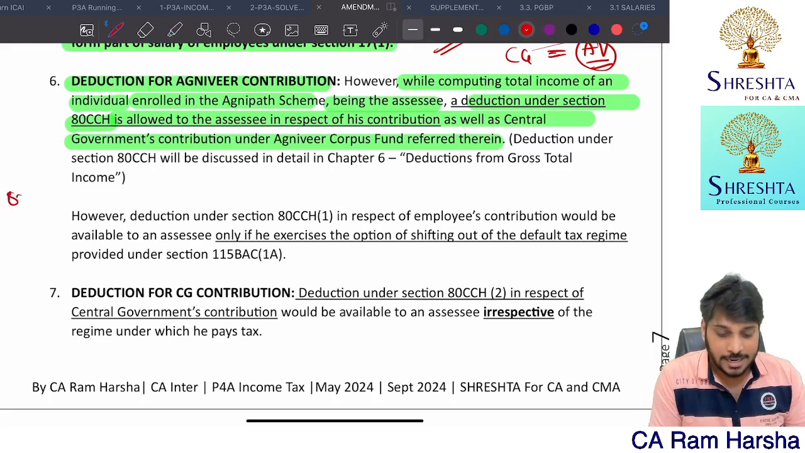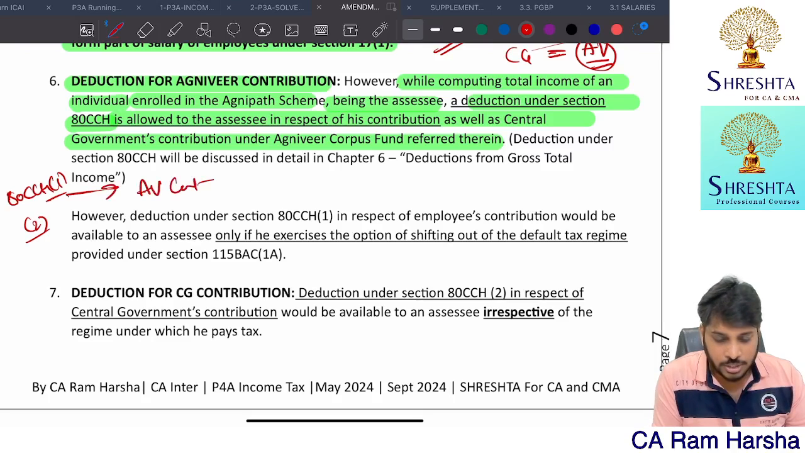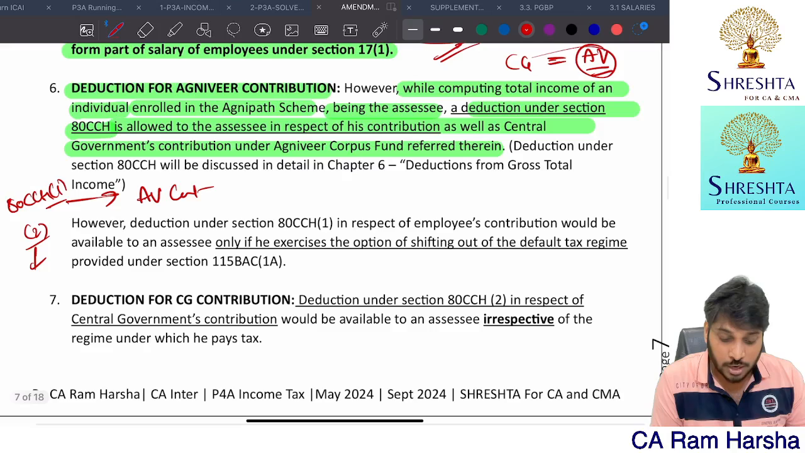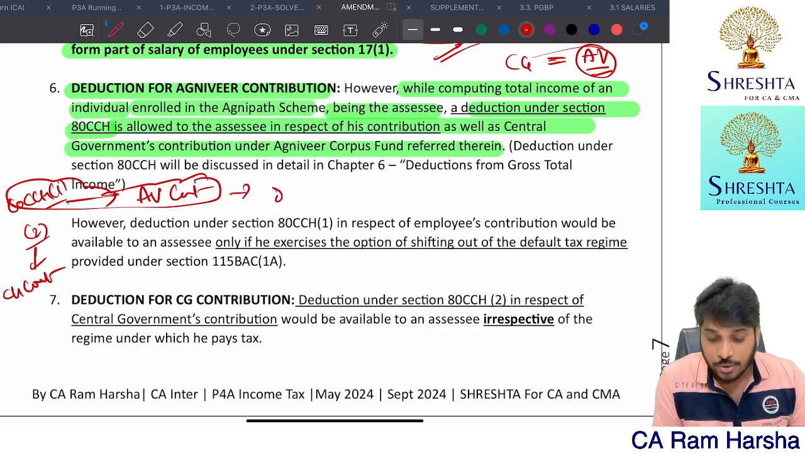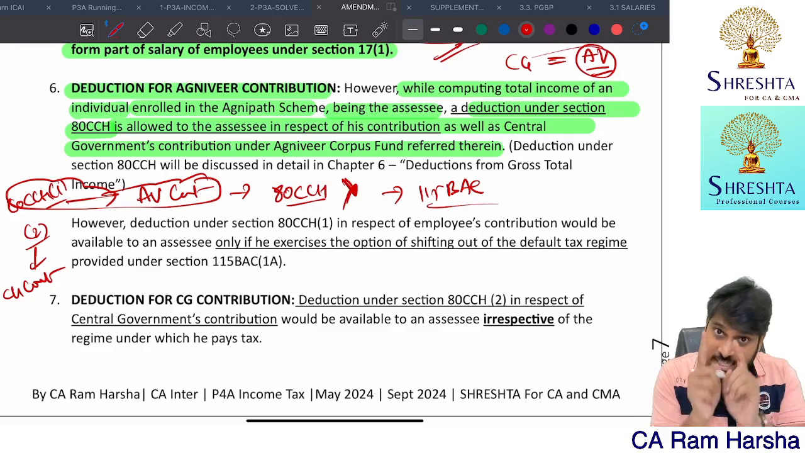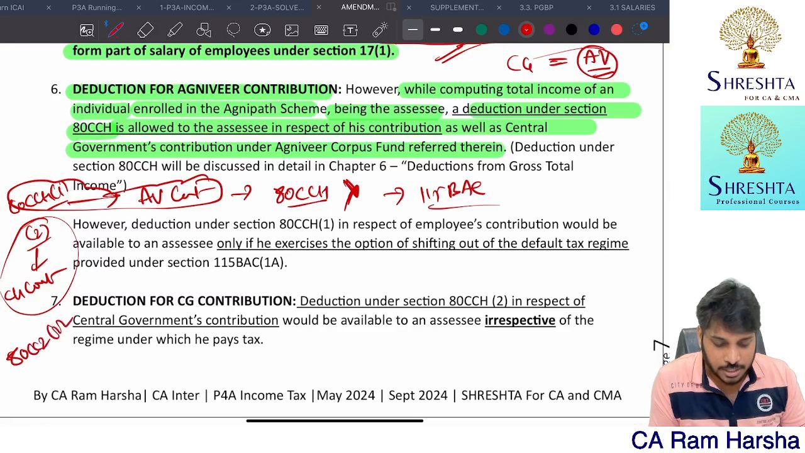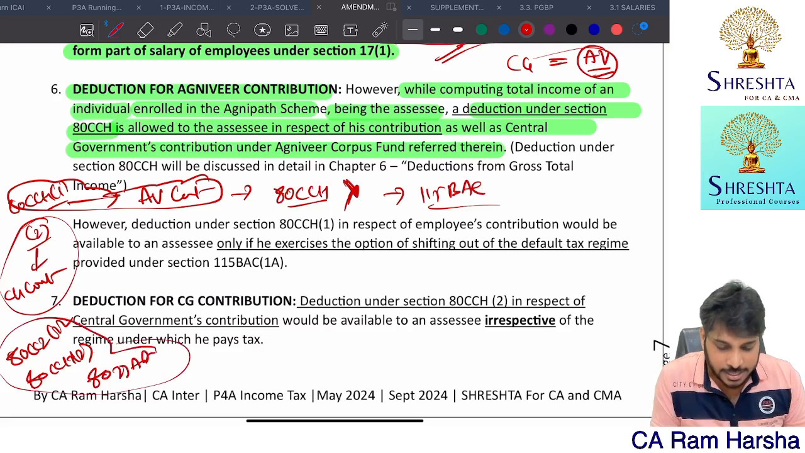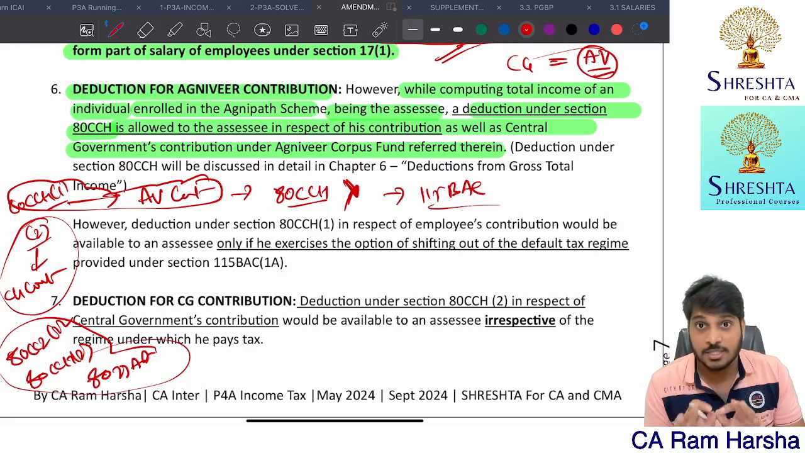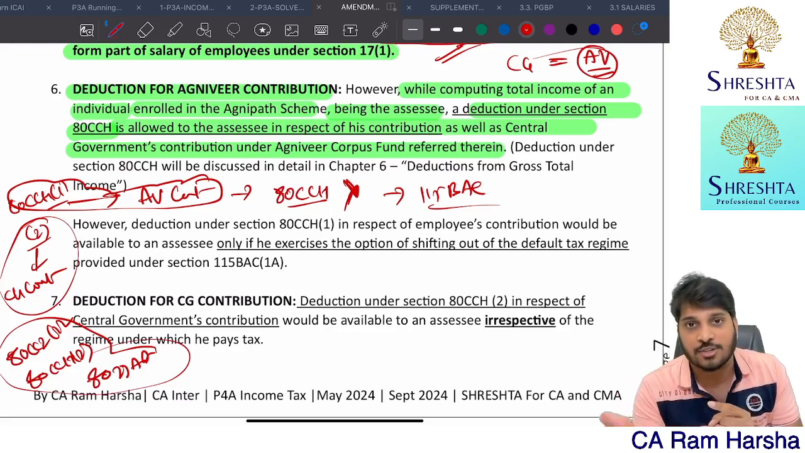80CCH has 2 subsections. Subsection 1 is the Agniveer contribution. Subsection 2 is what? Central government contribution. You can claim 80CCH deduction for your own contribution, but you cannot claim this if at all you are choosing 115BAC. But you can still claim the central government employer contribution. 80CCD subsection 2, 80CCH subsection 2, 80JJAA, these 3 sections related contributions under Chapter 6A, you can claim even if you are going with the default tax regime.